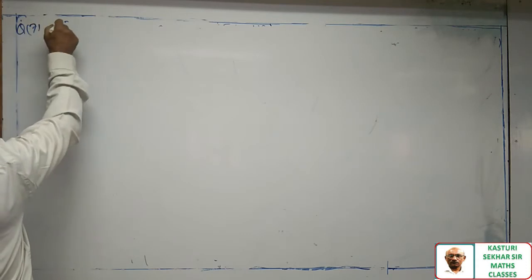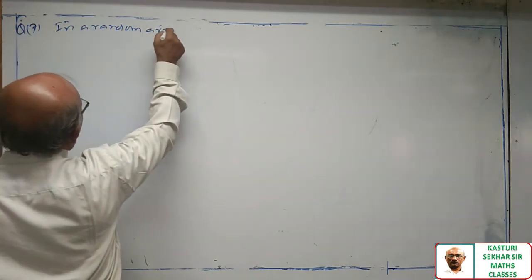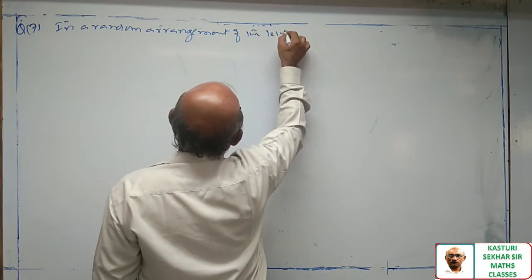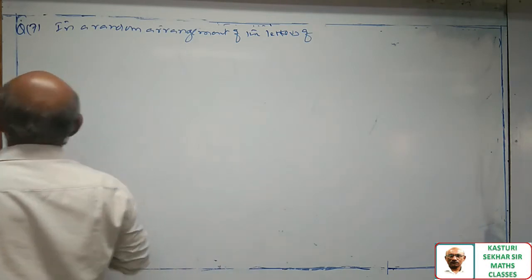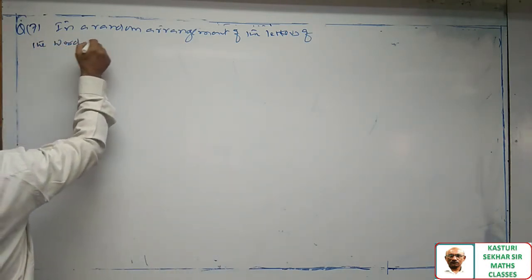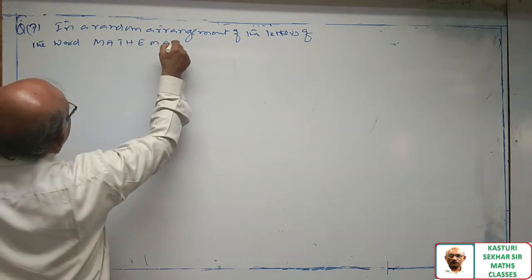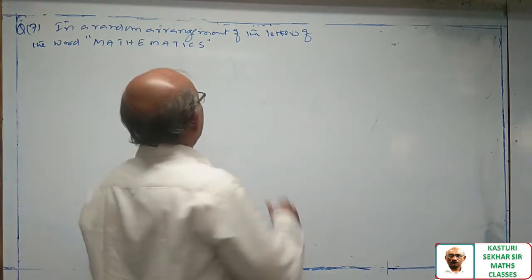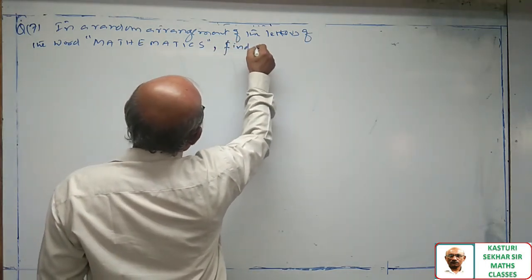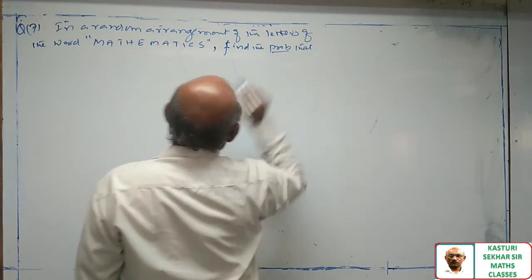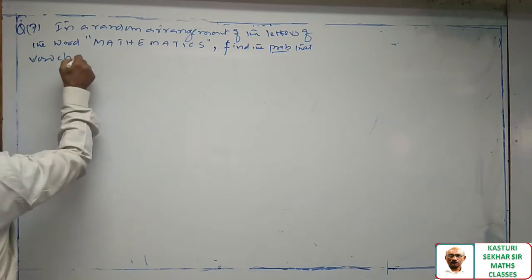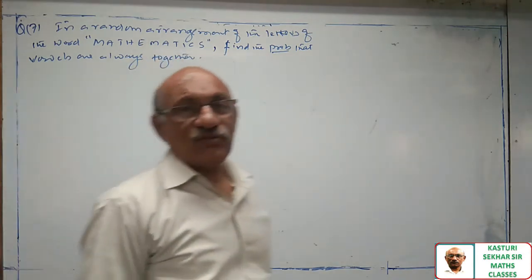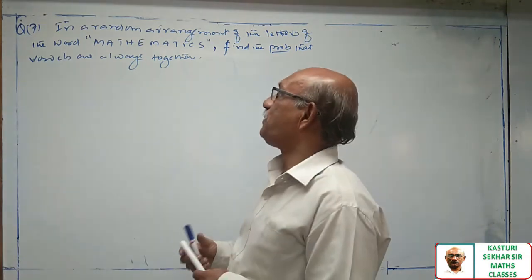See question number 7. In a random arrangement of the letters of the word mathematics, find the probability that the vowels are always together. This is my question. Okay, now mathematics.